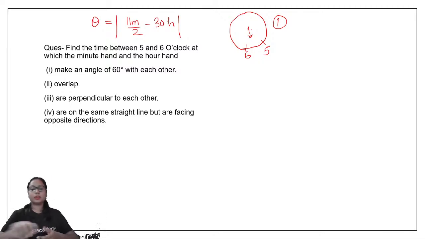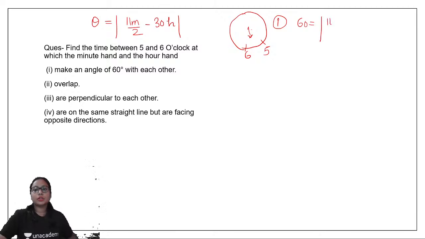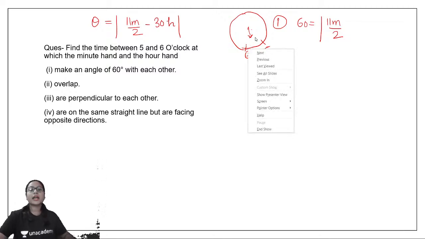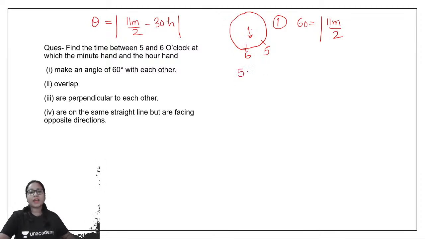Okay, let's solve it together. So the angle given to us here is 60°. Do I know the value of m? No, because I don't know what is the position of the minute hand. What is the position of the hour hand? That I know, that the hour hand is between 5 and 6. So whatever time it would be at 60° angle, it would be 5 hours something, 5 hours some minutes.